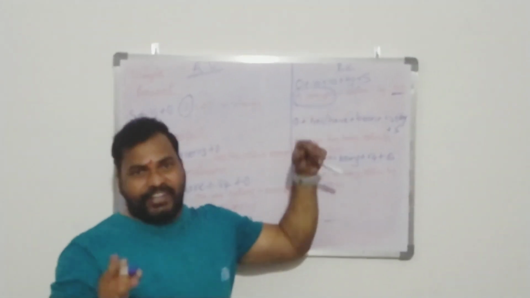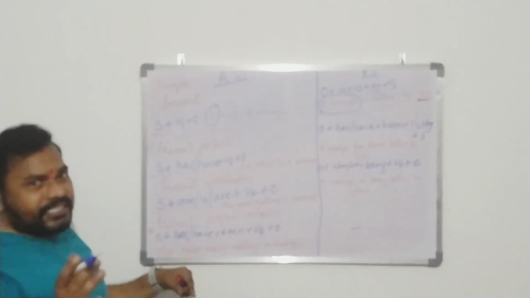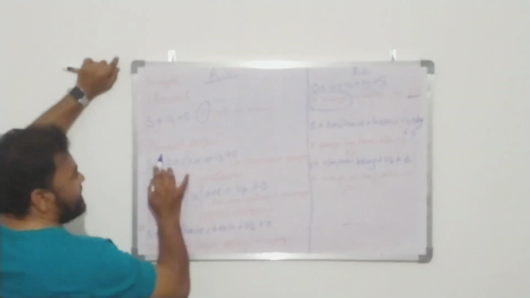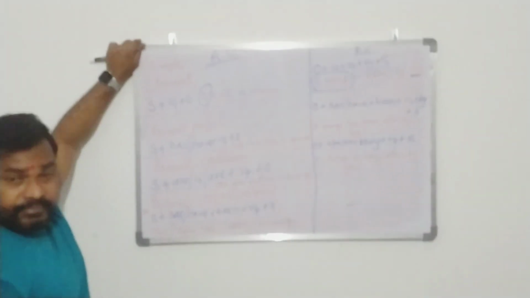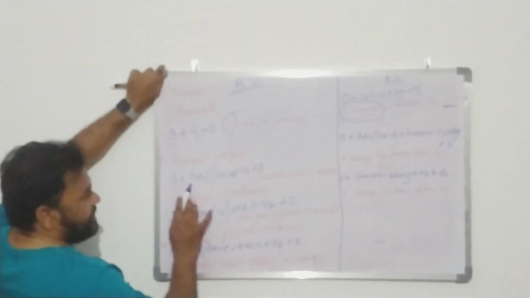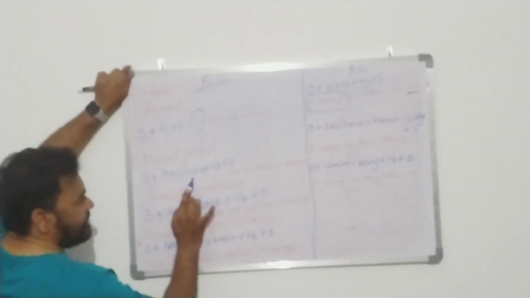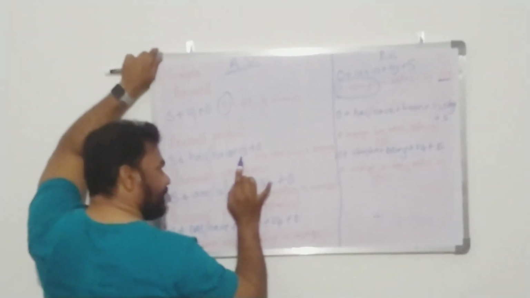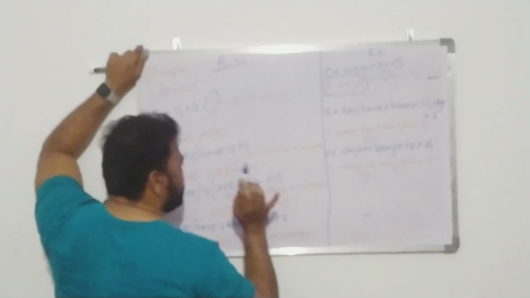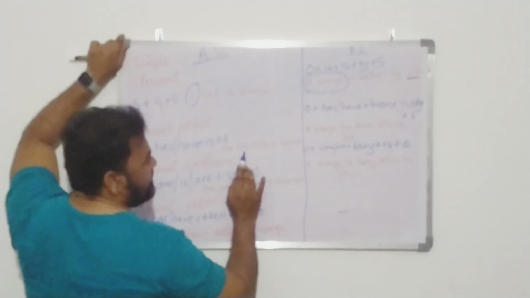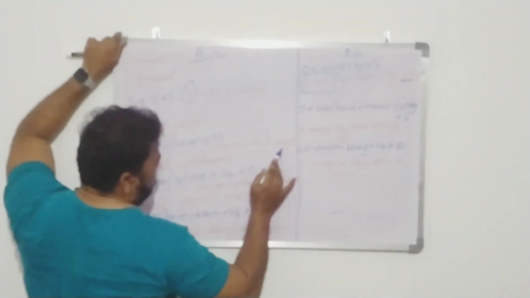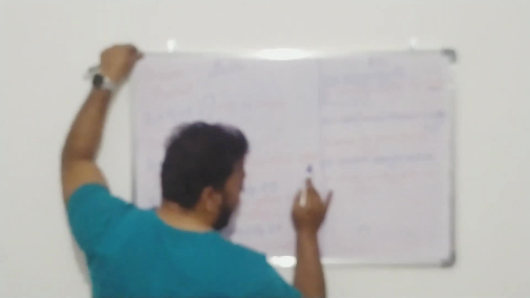Okay, friends. Now let's move on to the second one, present perfect tense. The structure of present perfect tense is subject plus have or has plus V past participle, or V3, plus object. She has eaten a mango.